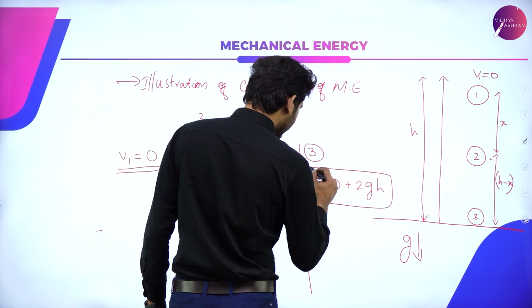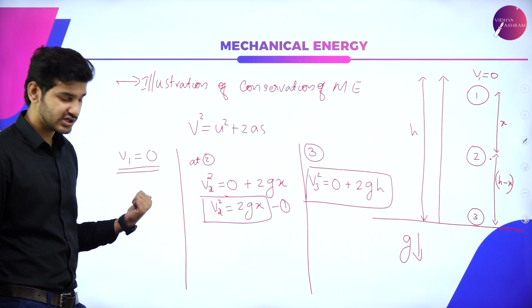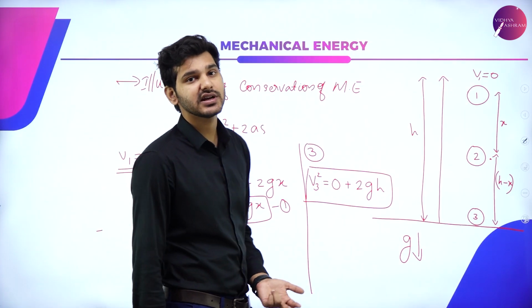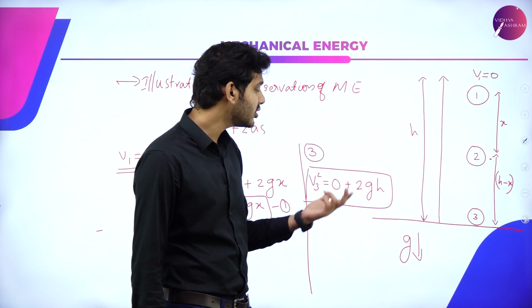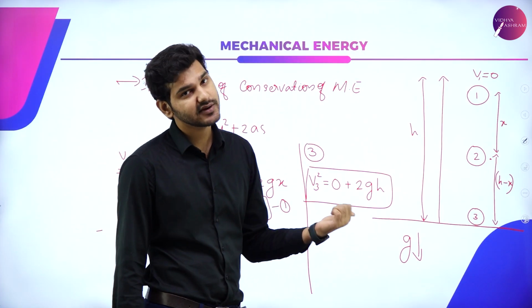Now we have three equations. One is V1 is equal to 0. The second one is V2 square is equal to 2gx. And the third one is V3 square is equal to 2gh. V1 square, V2 square and V3 square are now given.